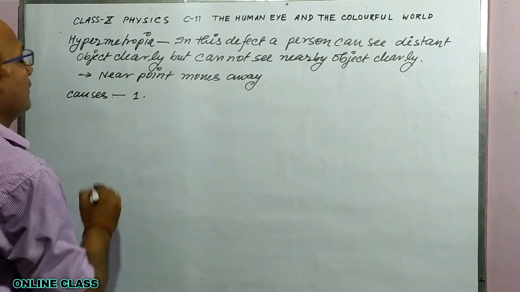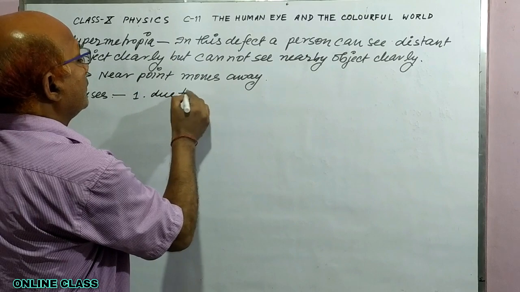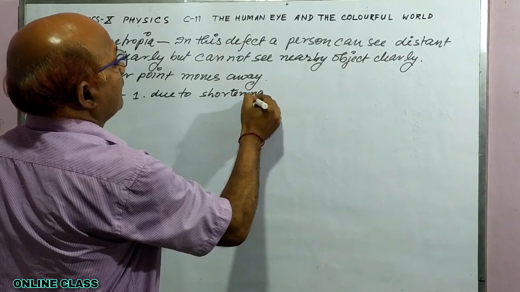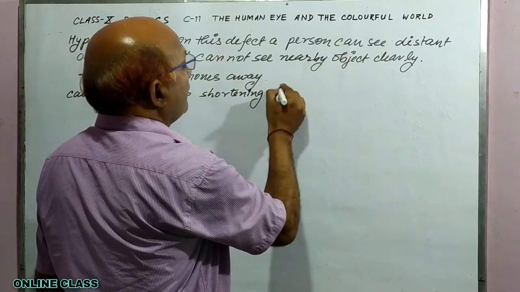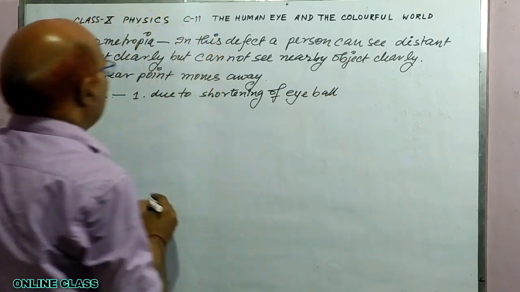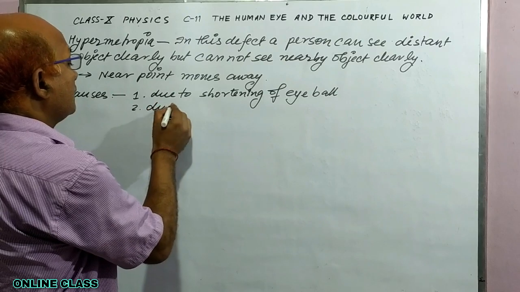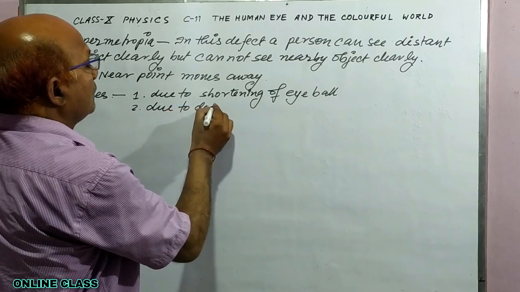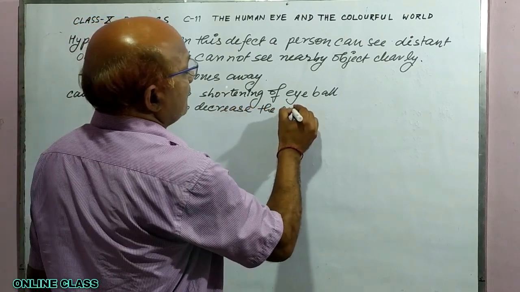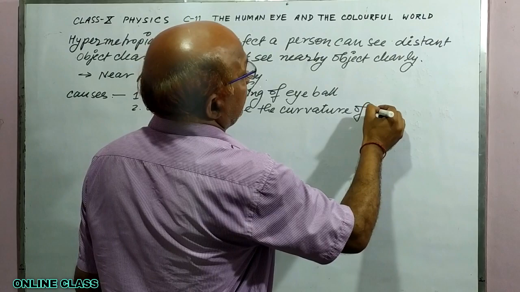Number one, it may be due to shortening of the eyeball, and one more thing, it may be due to decrease in the curvature of the eye lens.